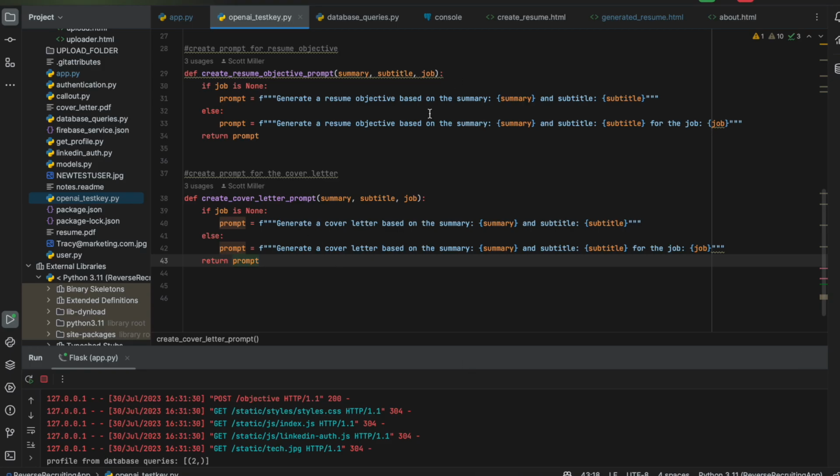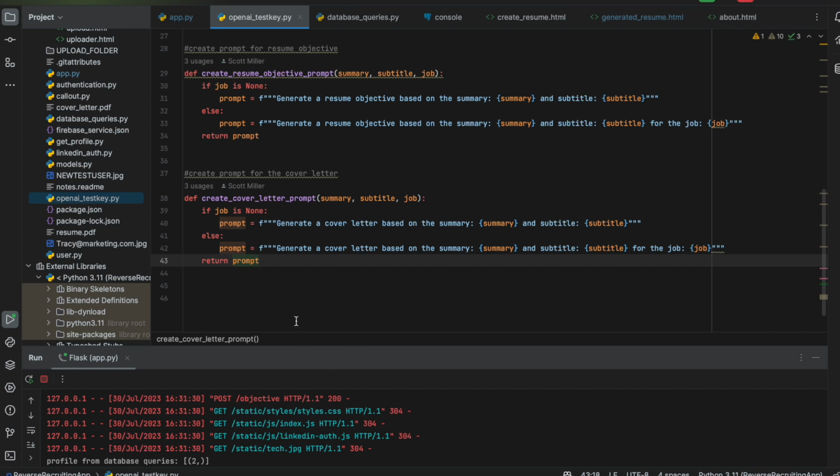So the way the prompt is set up, this is a very simple function, but the way the prompt is set up right now is that I'm doing a couple of different parameters depending on whether a job was selected. So like I said, very simple if-else statement that provides a prompt to the large language model into the API. And if there's a job selected, then it'll specify that particular job.